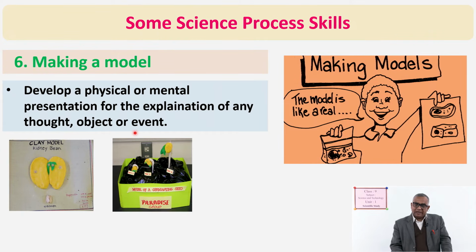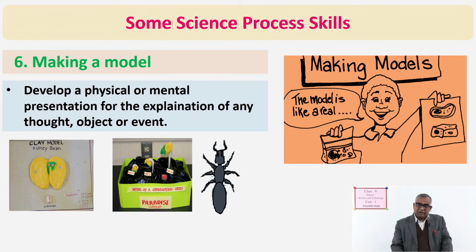And like that, look here. Here are different parts of a seed and then germination. Here also is the initial phase of the germination. So, in fact, this one is for the parts of seeds, and this one is for germination. Next one, a model of an insect, very similar to an insect, but it is made of clay.